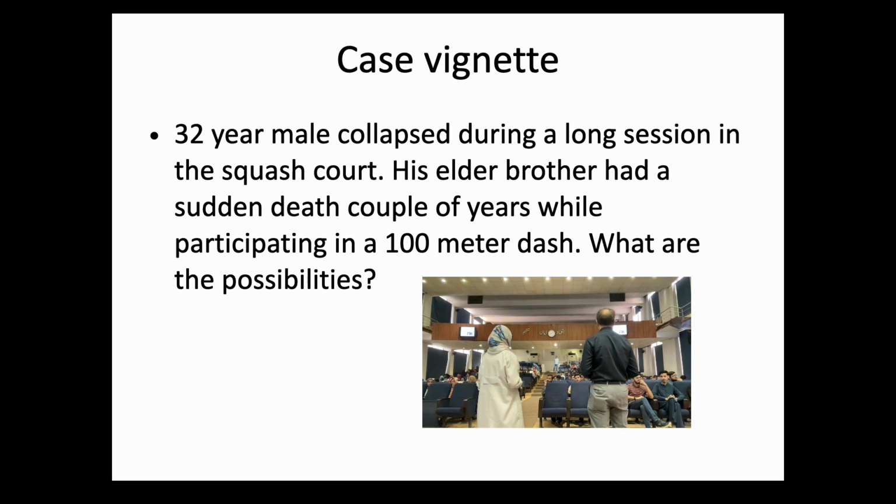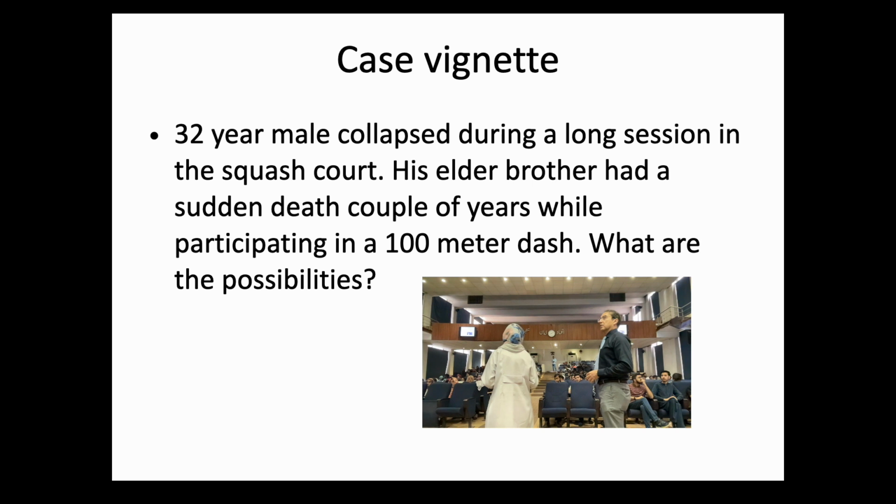What else? What else could be the possibility? Do you think it's only one possible disease? Yes, good. A long QT can be a problem. Any other disease? Aortic stenosis. But aortic stenosis generally does not come in younger patients and doesn't have a very strong family history. So considering the family history and the young age of the people, hypertrophic cardiomyopathy is the most likely underlying pathology.